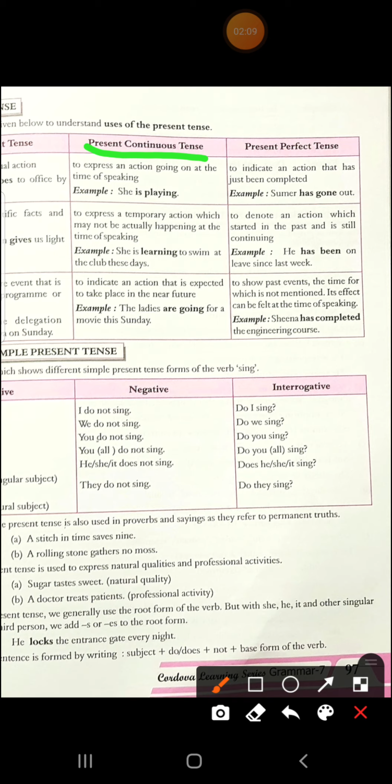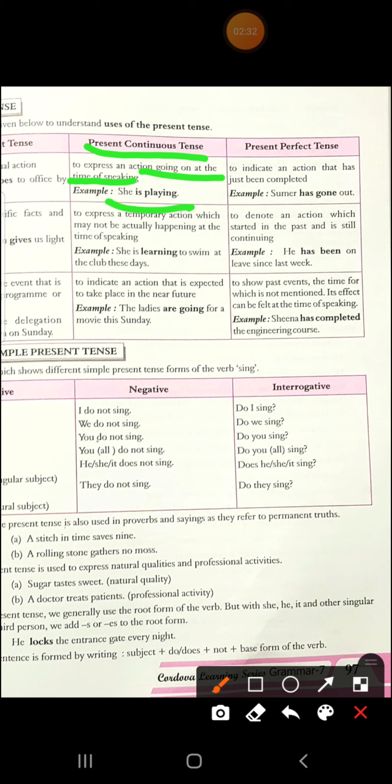To express an action going on at the time of speaking, like I am teaching you English. While I'm talking, I am telling you about my action. The same thing happens in present continuous tense: the action that is going on at the time of speaking. Like you people are studying English. Like she is playing.